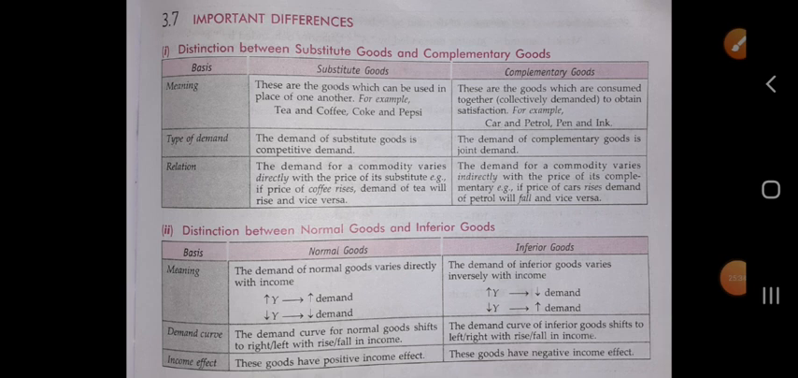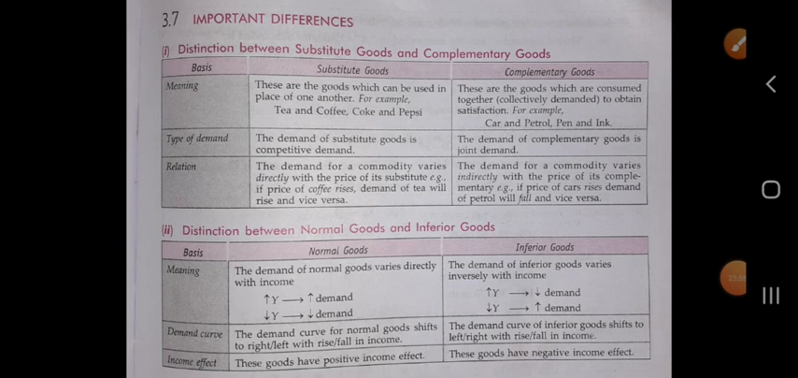And the last one is income effect. These goods have a positive income effect. How? We see that when the income increases, the demand for the normal good also increases, and vice versa. So income effect is positive. Both move in the same direction.